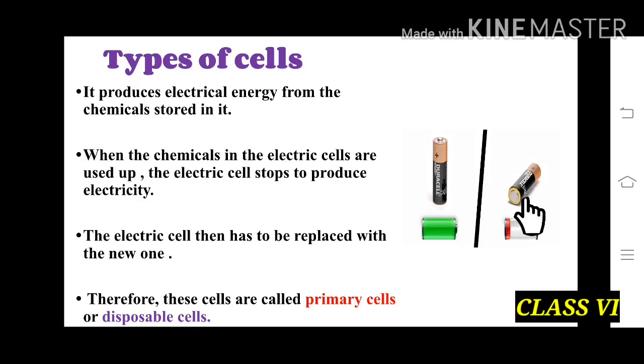So in this picture we can see that a battery is fully charged and it is able to stand, and here it is showing a green battery, whereas the other cell has fallen down and its battery is low. The electric cell then has to be replaced with a new one. Therefore these cells are called primary cells or disposable cells.